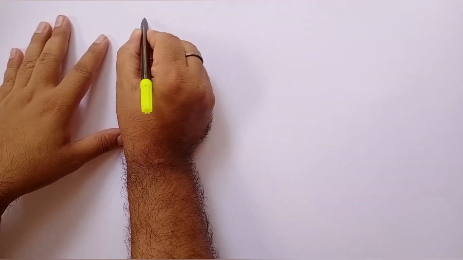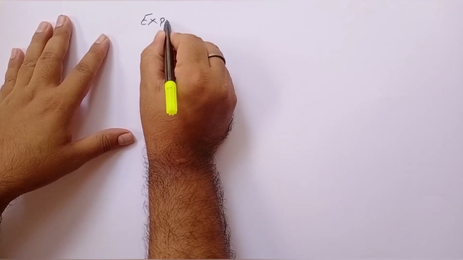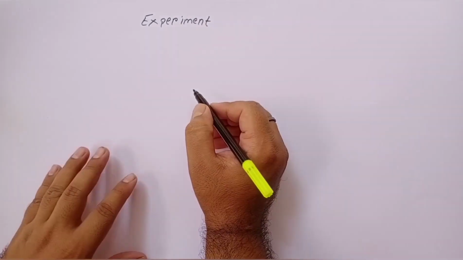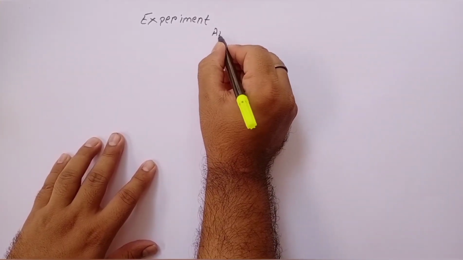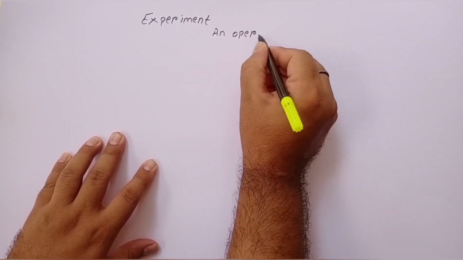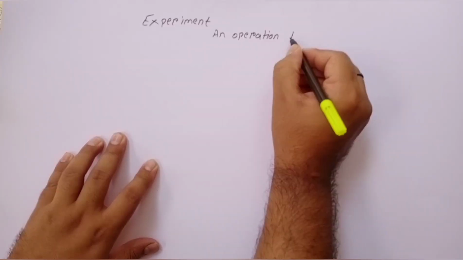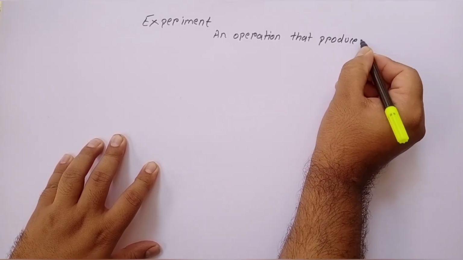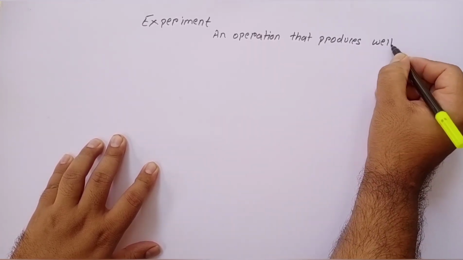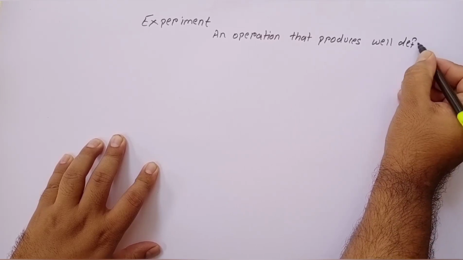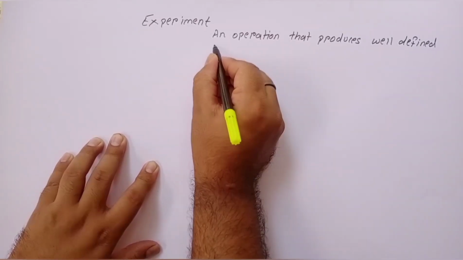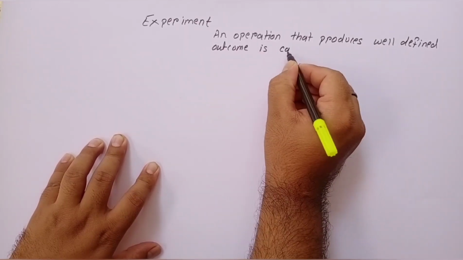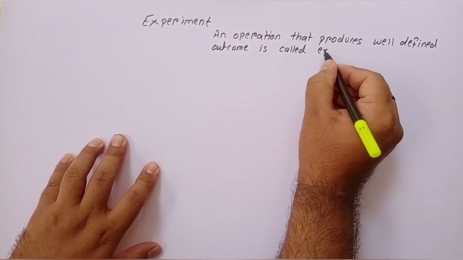Those terms are experiment. Now, what is the meaning of experiment? An operation that produces a well-defined outcome is called an experiment.